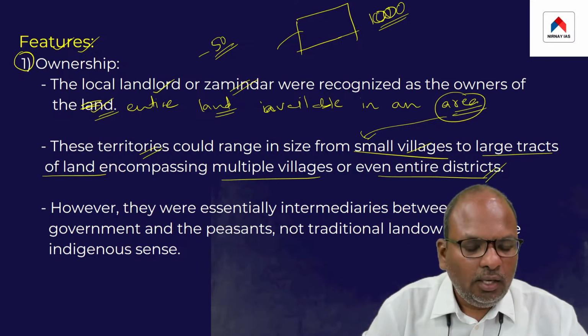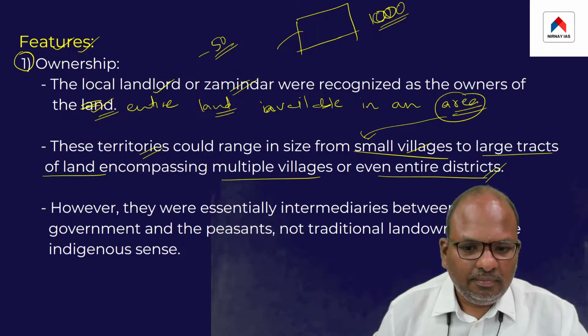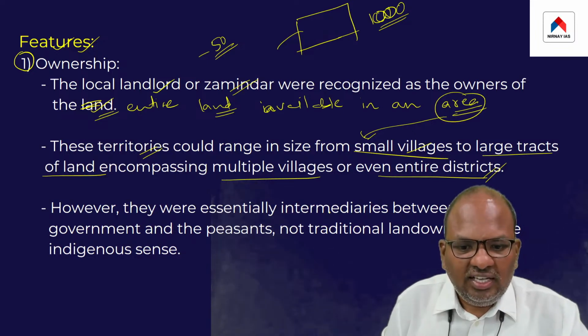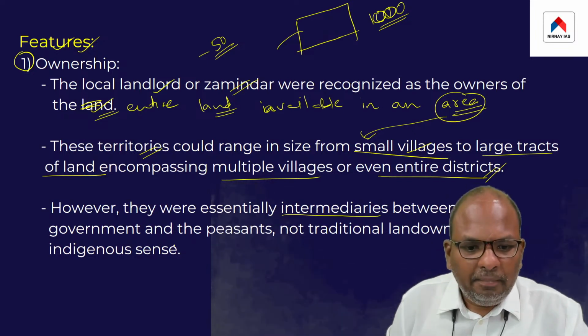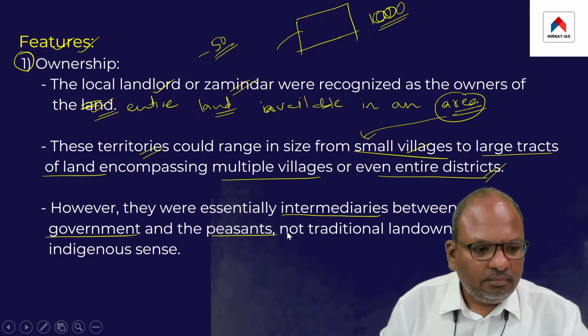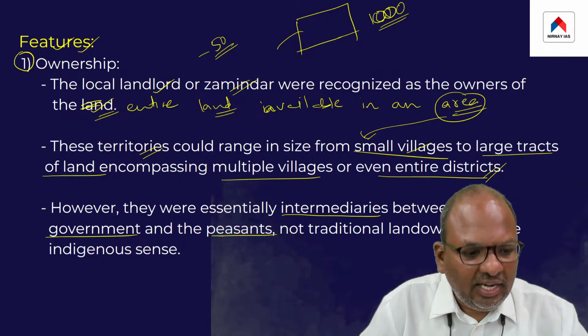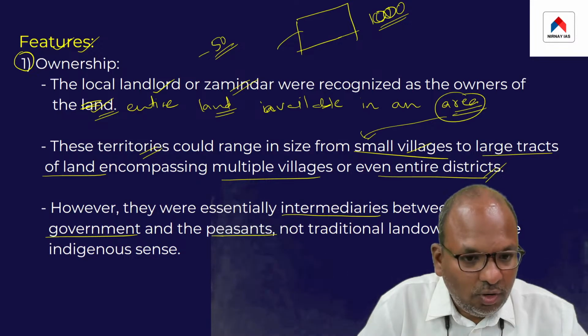Technically speaking, these zamindars were basically the intermediaries between the government and the peasants. Though they were declared the owners of the land, technically they were not the actual owners.